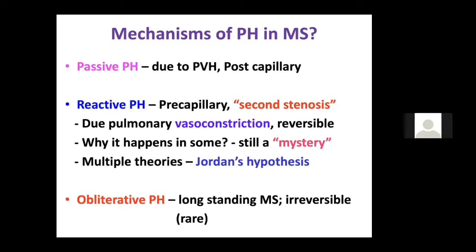Second is the reactive type. Reactive is because the LA is very large. Because of the large LA, it activates the baroreceptors and causes pulmonary vasoconstriction. This is reversible. Why? Once you do a balloon mitral valvotomy, or after a surgery, most of the reactive pulmonary artery hypertension comes down. That is why we say it is reversible. However, the third type, obliterative pulmonary artery hypertension, is seen in long-standing MS. Even if you do a balloon mitral valvotomy or a surgery, this type of PH may not come down. So these are irreversible. That is the obliterative PH.